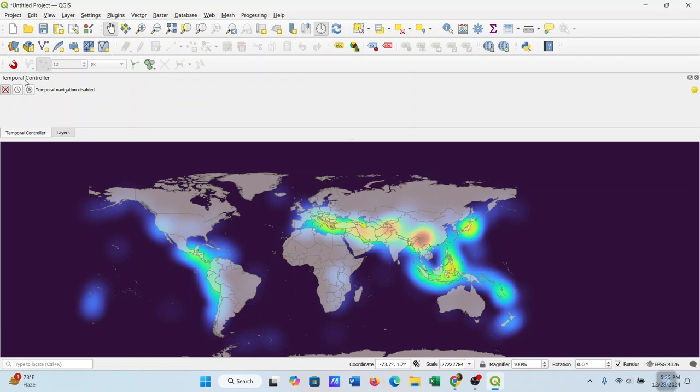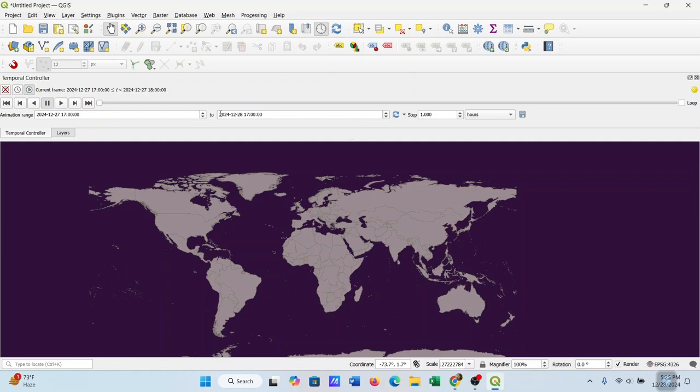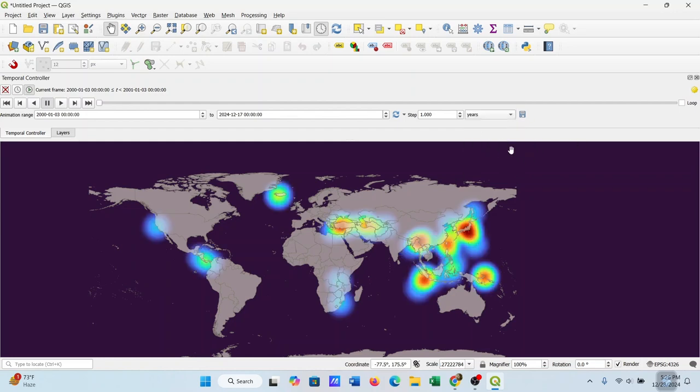So in the temporal controller panel, we'll click here, set to full range. Then I will click years from here, and then we can run.